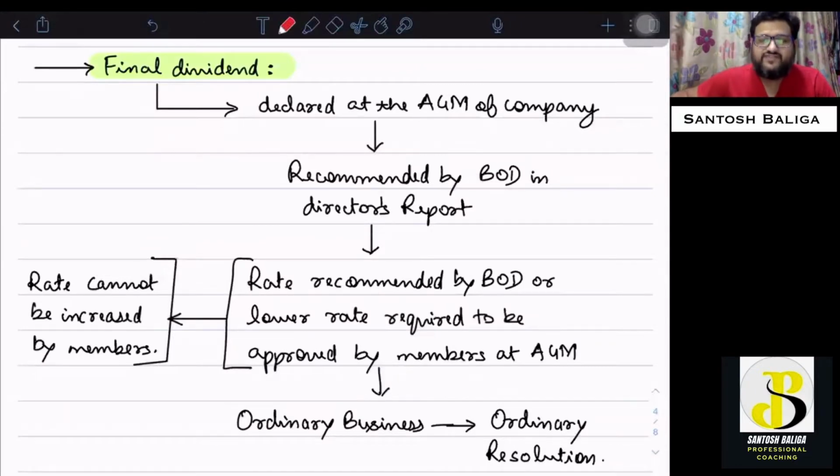As we have started the new chapter, that is declaration of dividend, and in the last lecture we had already covered interim dividend. In this lecture, now we will cover final dividend. Now, what is final dividend? Final dividend is a dividend which is declared at the AGM. AGM means annual general meeting of the company.